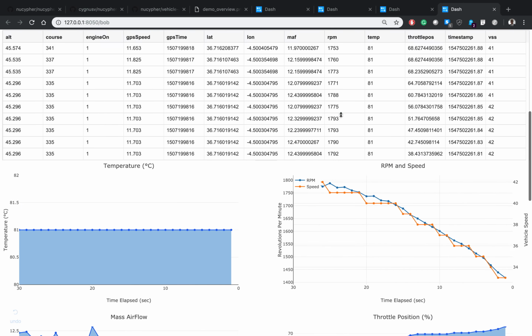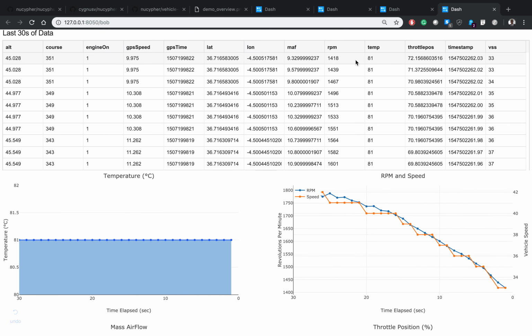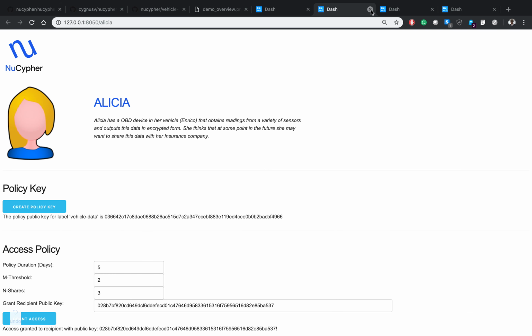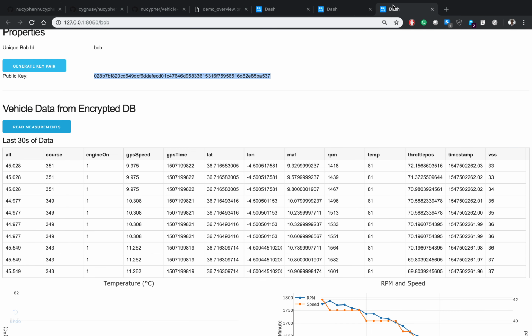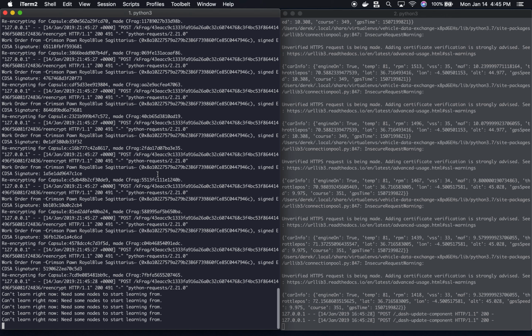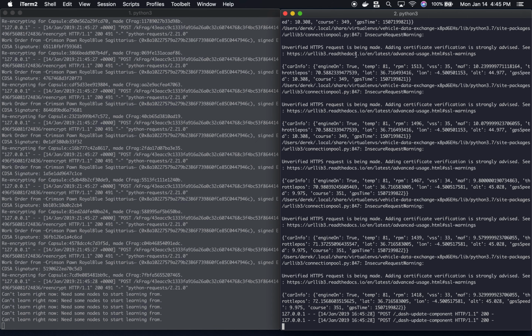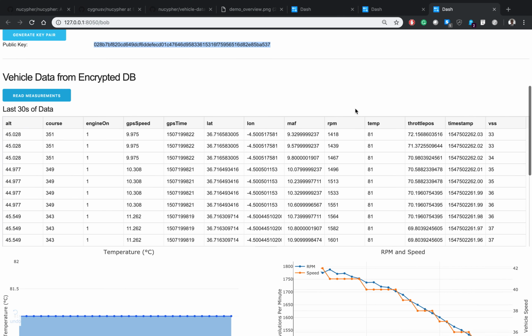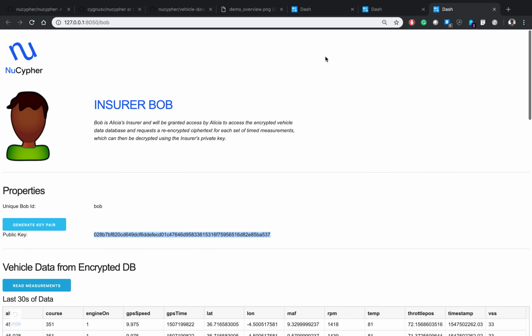Some graphs here just to show it. And one thing to note is that Alicia actually doesn't have to be present for Bob to have access to the data because she already granted a policy to the NuCypher network. So you can see some re-encryption requests happened here, and these were the results of those re-encryptions. And so that's our demo.